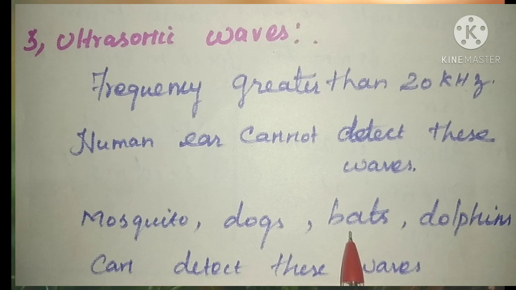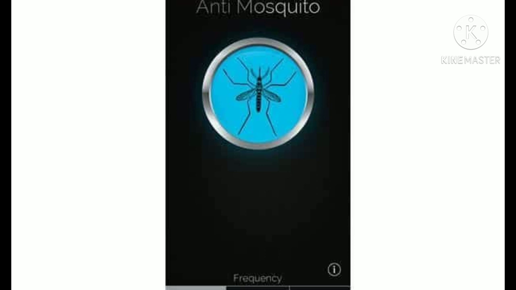Bats also produce ultrasonic waves so that they can easily find their prey. It helps them identify the prey easily. So bats produce what type of waves? Ultrasonic waves.